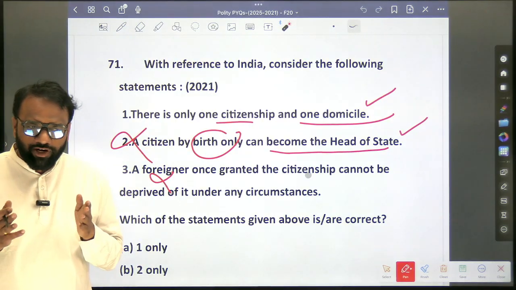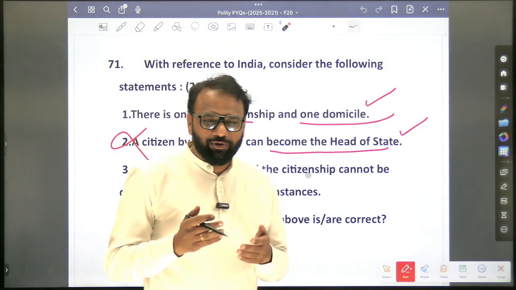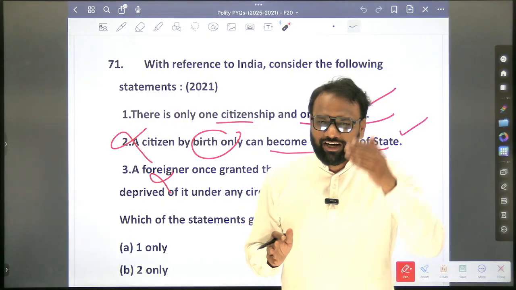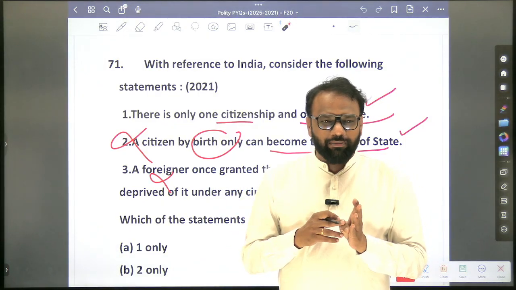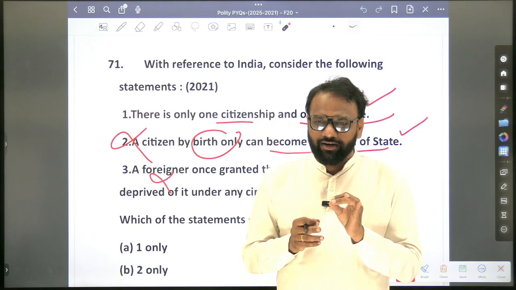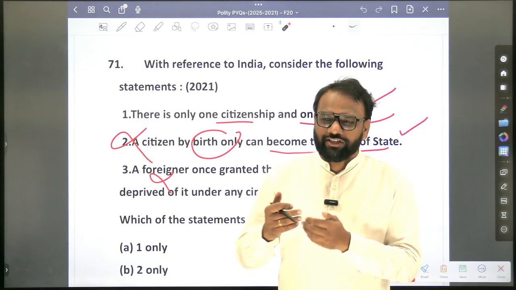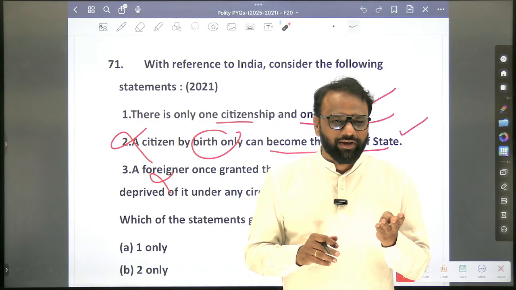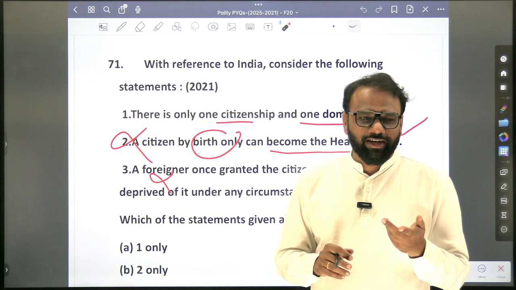Now here, if you look at the citizenship topic, it is so bulky. He came on July 1, he left Pakistan, he went to India. Very complex topics. We are not interested in those things. What we'll understand is which are the different ways of acquiring citizenship: by birth, by naturalization, by registration, by descent, by acquiring foreign territory. Sufficient. Which are the different ways of losing citizenship? By termination, by deprivation, and voluntary. So three to four.